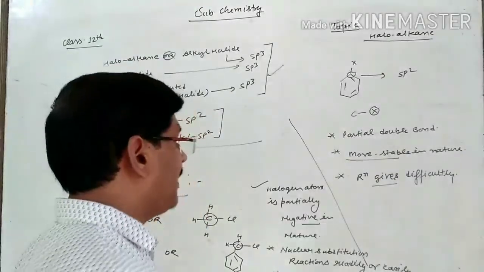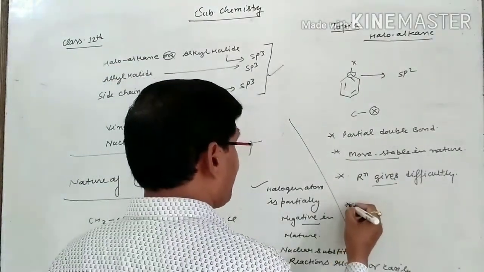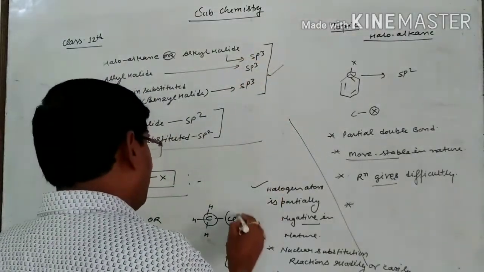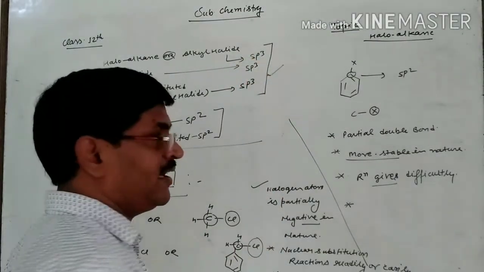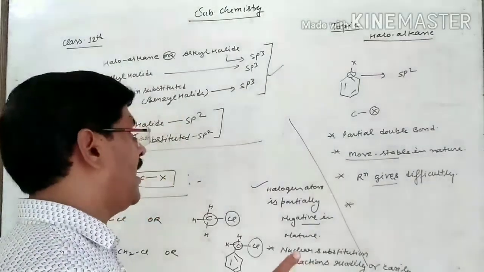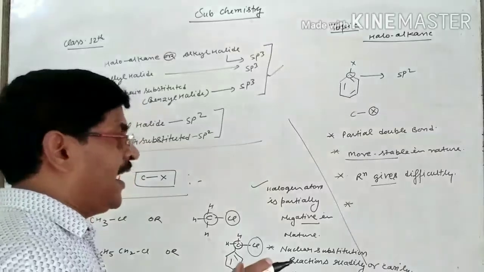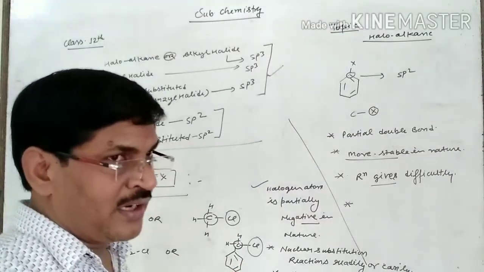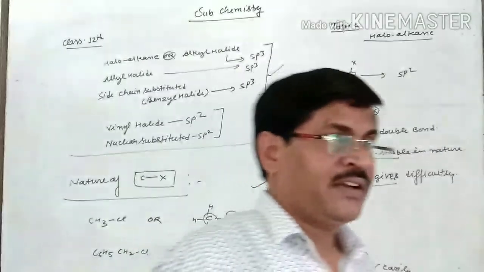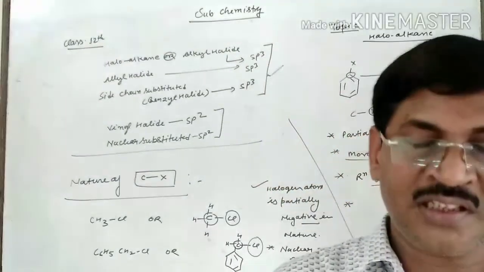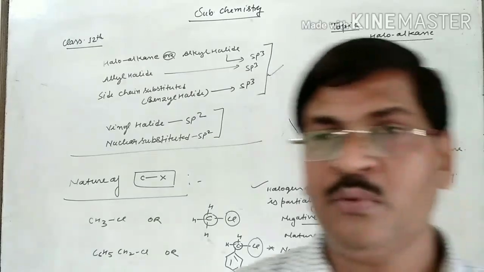And third, you have to remember that the halogen atom breaks easily in those having sp3 type of carbon, while in those having sp2 type of carbon it breaks but with difficulty. In this way, I have completed the nature of the C-X bond. After that, I have to discuss the stability of carbocation.